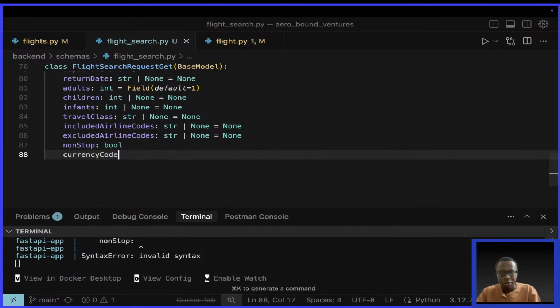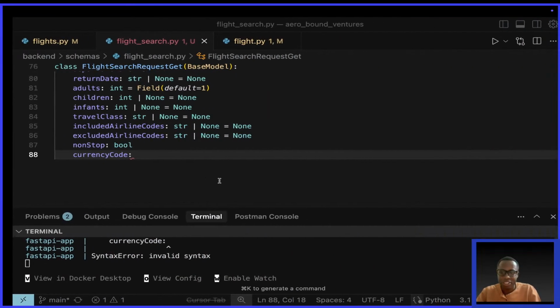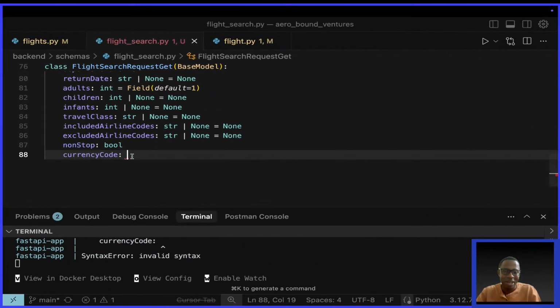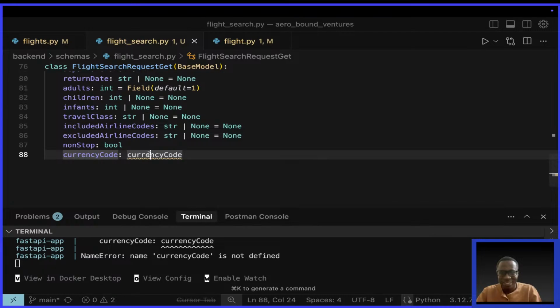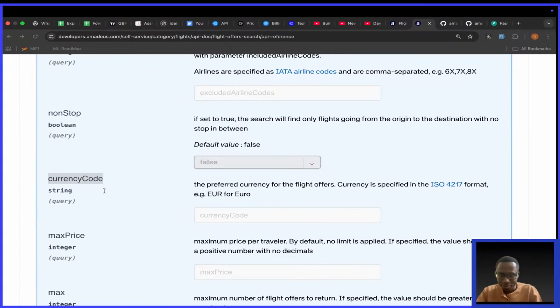Then we have currency code. What is currency code? The preferred currency for the flights, specified in ISO format, like EUR for euro, and of course you can guess USD for dollar. So currency code, I'll copy it and paste it here as the type. It's supposed to be str.